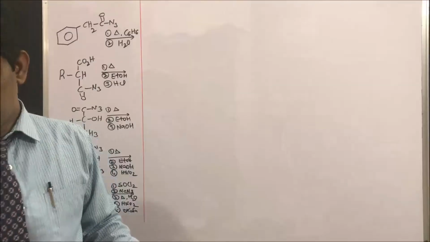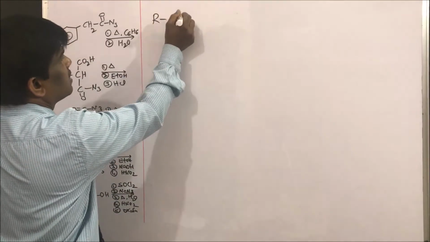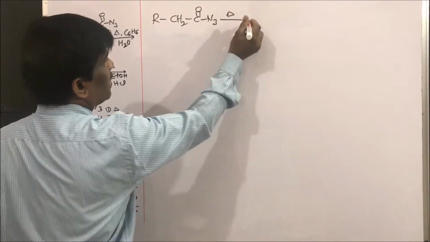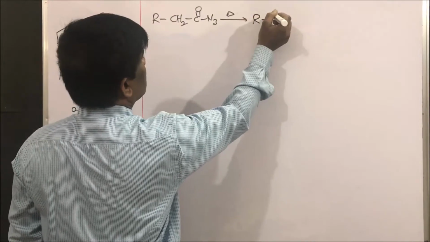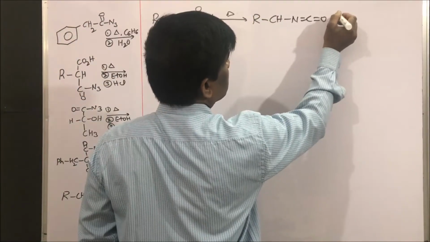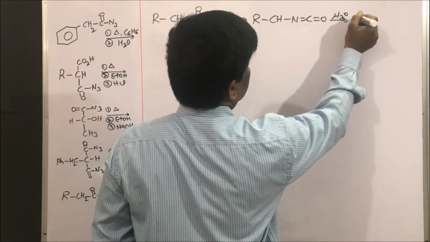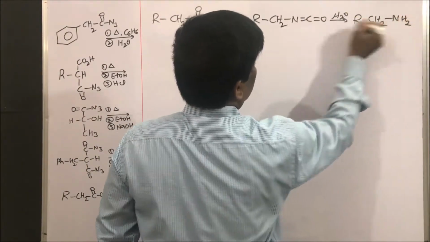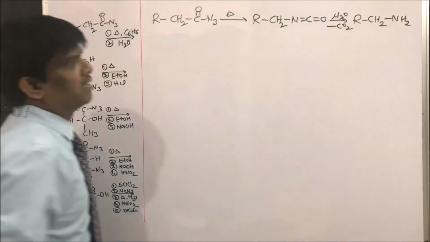Let us see. So what is the overall reaction? Take RCH2 acyl azide, and upon heating what are we getting? Isocyanate. Yes. Upon hydrolysis we are going to get RCH2NH2 minus carbon dioxide.